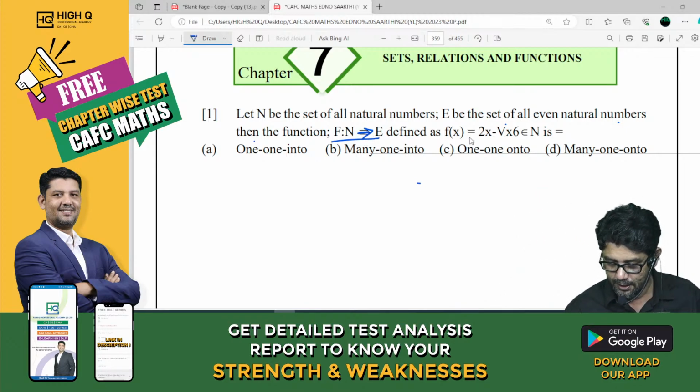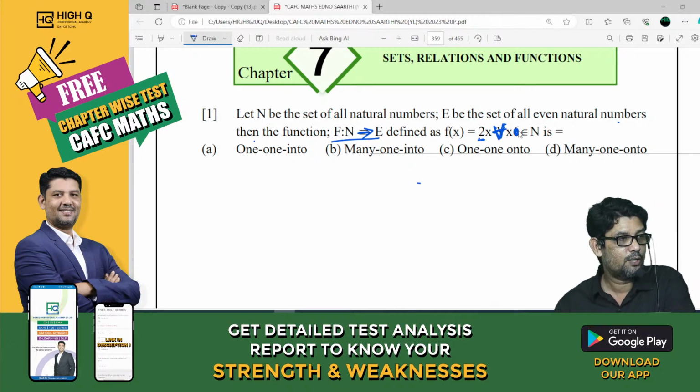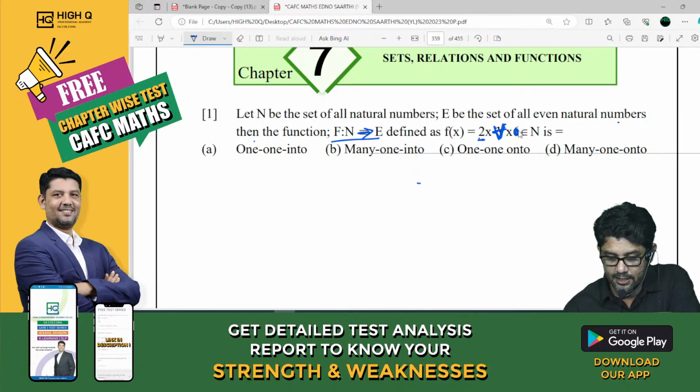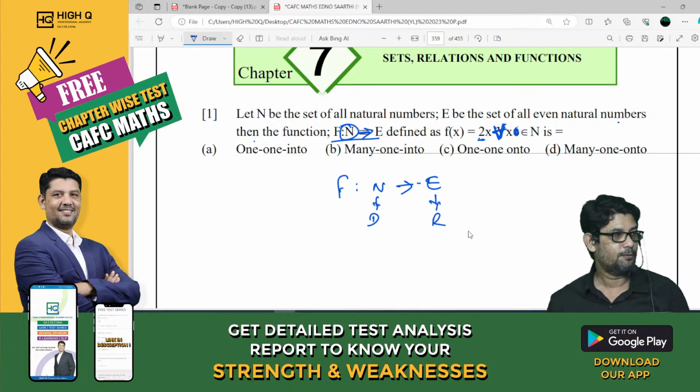Now look at this. This is mapping for every x, 2x, for every x belongs to N. Look at this, my dear. This is a function. We need to check whether it is one to one or whatever it is. What is x? Natural number. My dear, f, the function is N to E. This is my domain. This is my range. Is it clear, all of you?